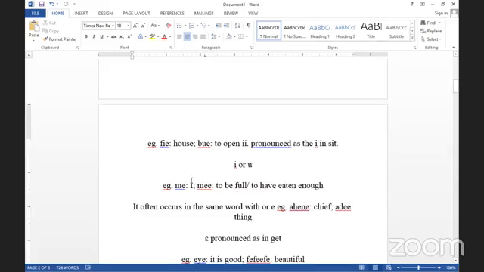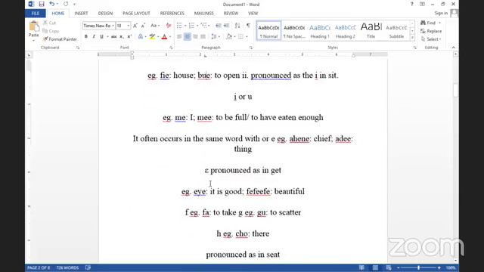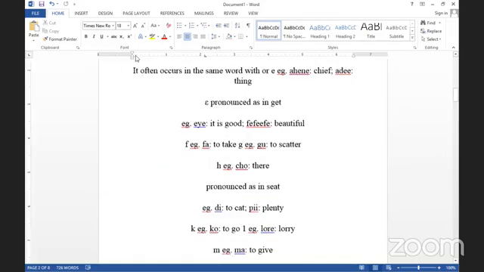Main, okay. It is often in the same word with, for example, the E. We say ehene or ohene.